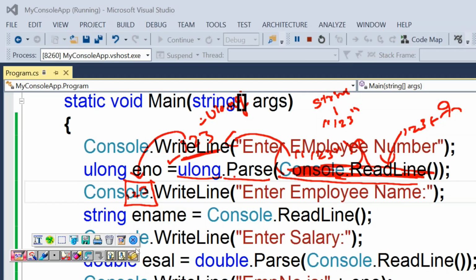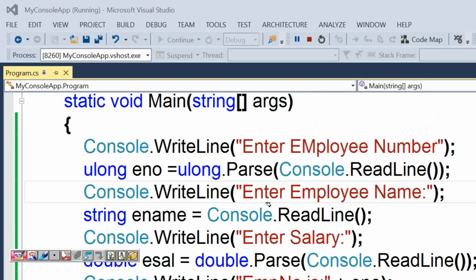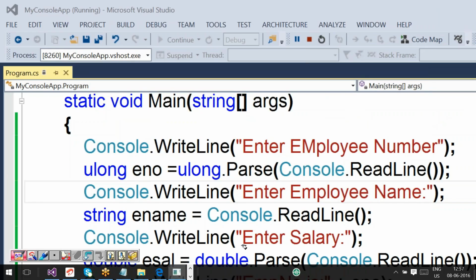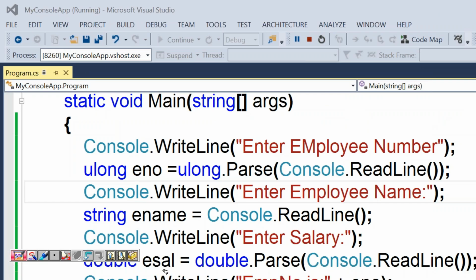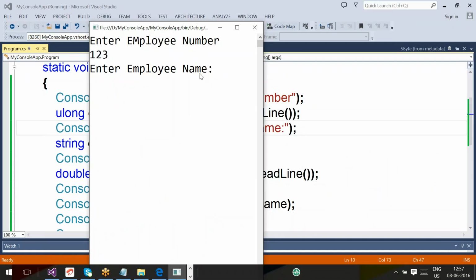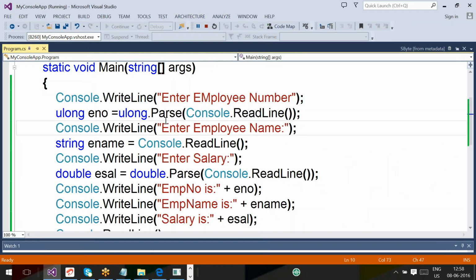After this, what will happen? Next, control will execute console.writeline. What is that? Enter employee name. Now you can observe the output. Enter employee name. After printing, it moves the cursor to the next line.